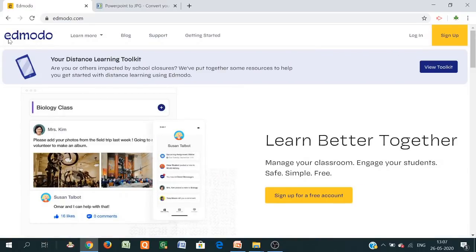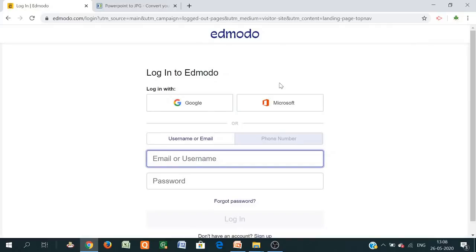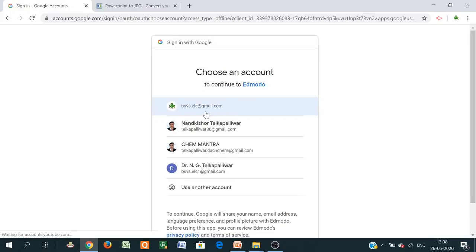So this is the Edmodo platform, learn better together. There are options to view the toolkit, log in and sign up. So you can sign up or log in. Suppose I log in to this system directly using the Google account. You can log in through your Gmail account also. The Gmail account is what I am using here to log in to the system.